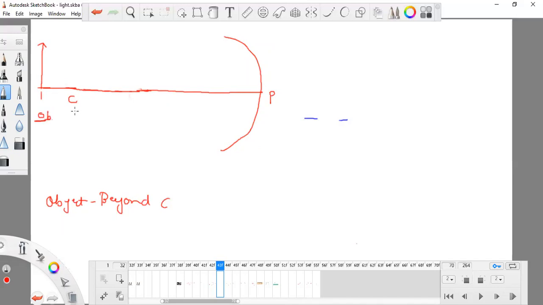Now how the light rays pass from this. How the light rays emit and strike the mirror is totally dependent upon the distance of this object. It is definitely not at infinity, it is much closer, but away from C. So the striking point will change from when it was at infinity. If you are practicing, or drawing this in the exam, please use a scale and draw straight lines.